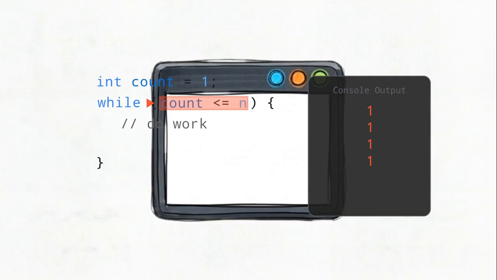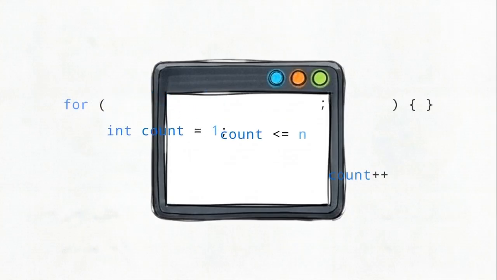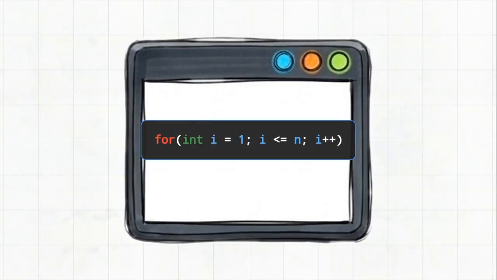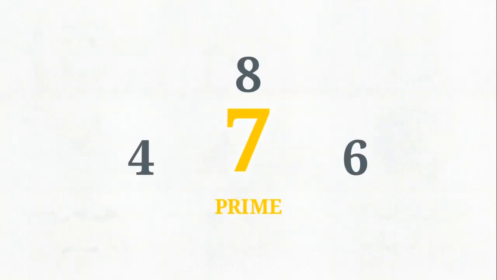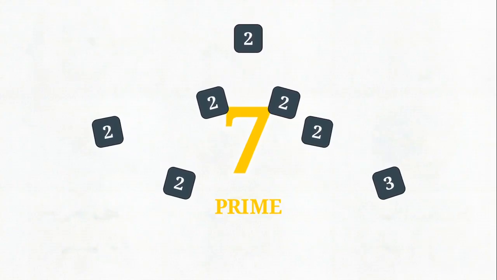To prevent this structural failure, C++ gives developers the for loop. It compresses the initialization, condition, and updation rules into a single, highly readable line of syntax. By using loops, programmers can scale computational tasks infinitely without expanding the physical footprint of the code itself. We can combine these tools to solve complex mathematical problems, like identifying a prime number.